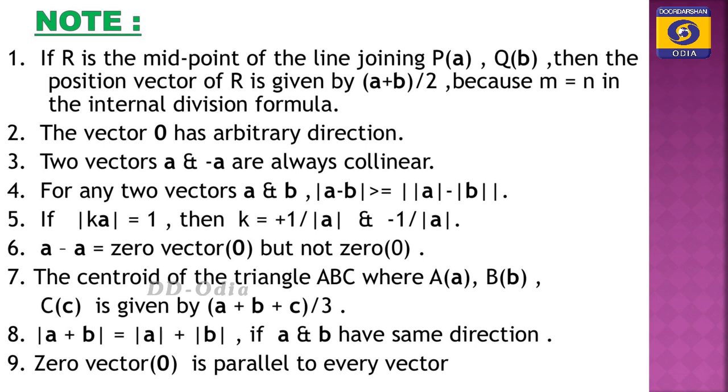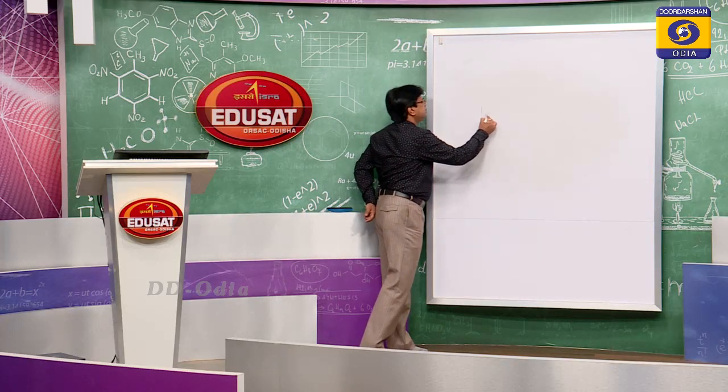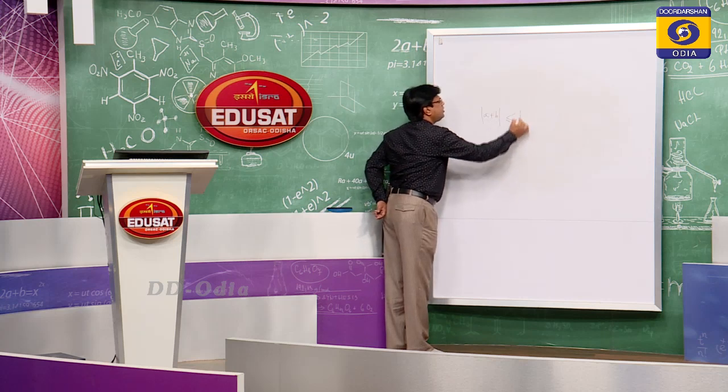For any two vectors a and b, the magnitude of a plus b is less than or equal to the magnitude of a plus the magnitude of b.